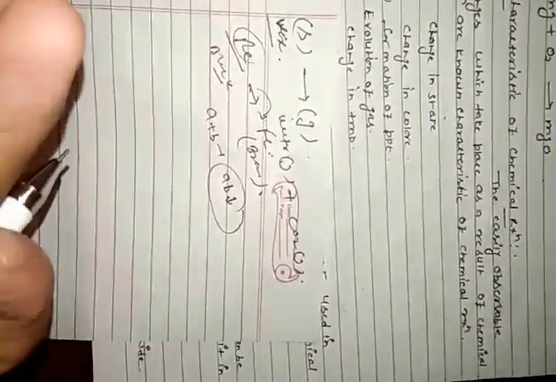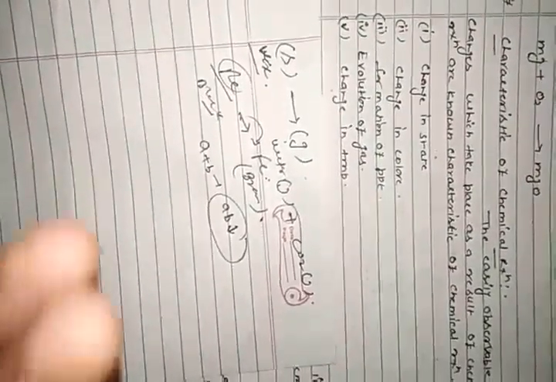And the fourth one is the evolution of gases. Clear? In some reactions, when the reacting species react together, they form some gases. Some gases are evolved. So this is also a characteristic of a chemical reaction.